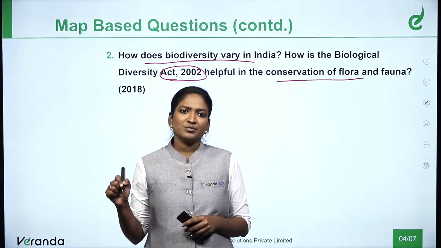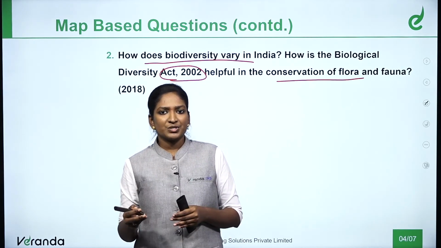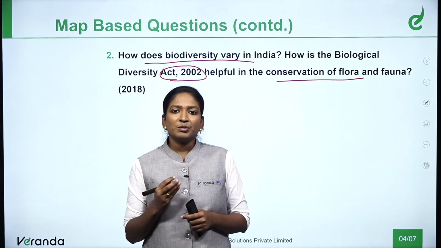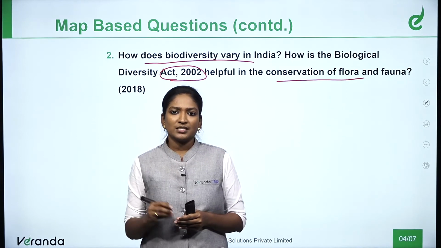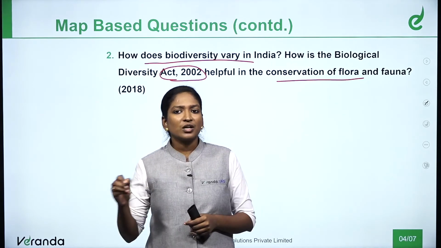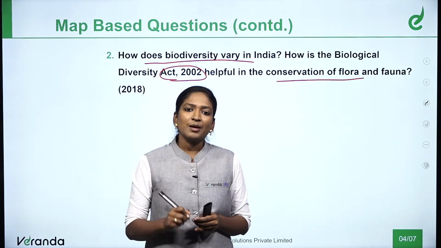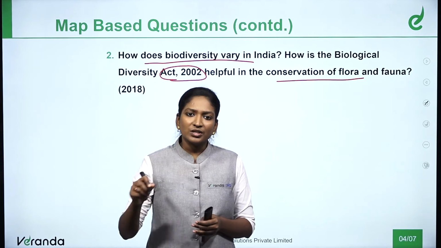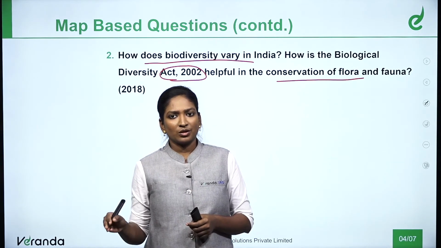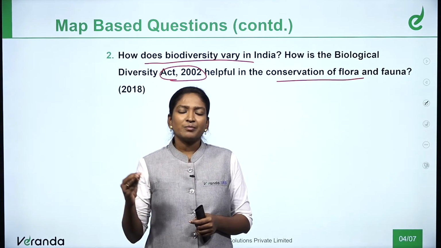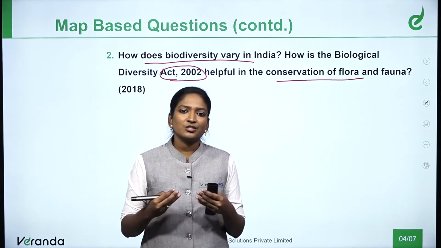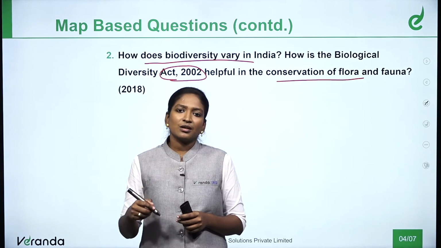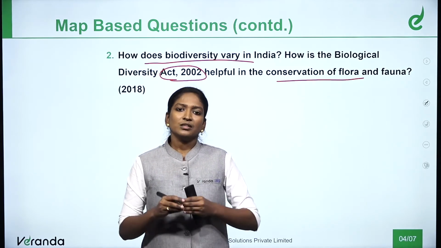And now comes a question on how a map-based question will look. In this, you will explain the flora and fauna, and talk about a specific place where flora and fauna are found. Your map will represent where it is present, what the outer areas are, and what the coastal areas of the flora and fauna are. This is how the map-based question comes. It will not directly ask you to explain where the site is, how the site is, and the interconnecting states, interconnecting rivers, or different parts.